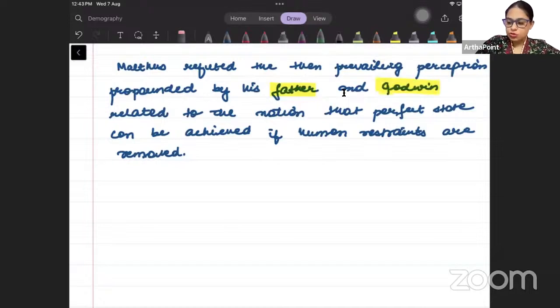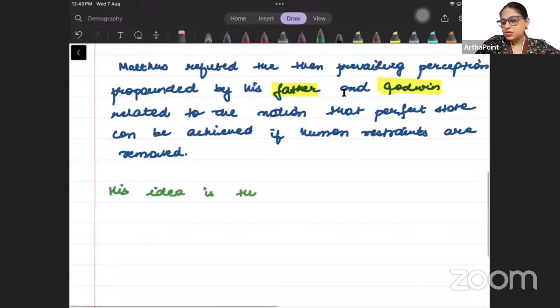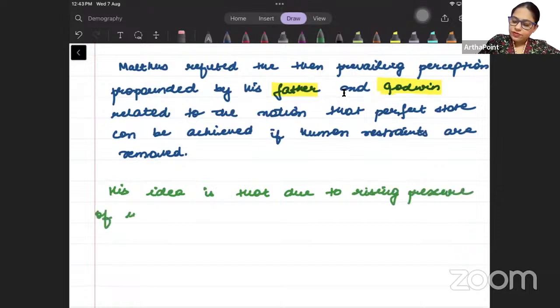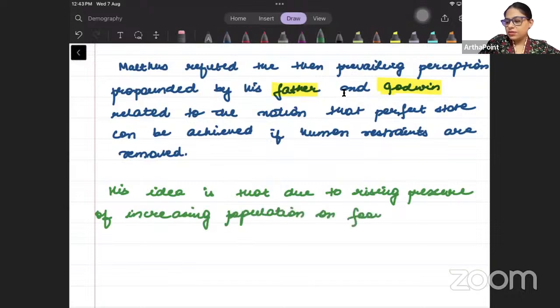Now please write down Malthus' idea. His idea is that due to the rising pressure of increasing population on food supply, the state deviates from perfection.